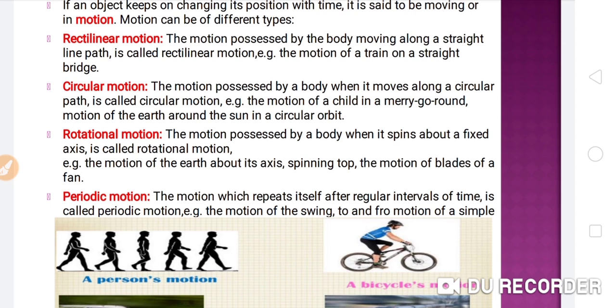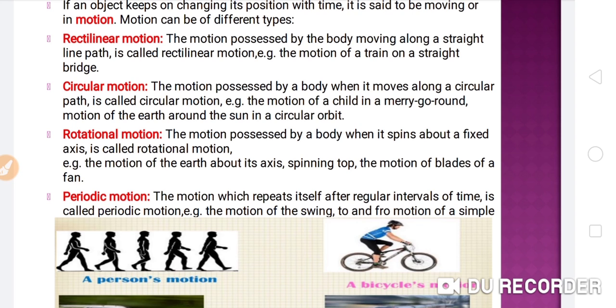Now come to the second type of motion, that is circular motion. What is circular motion? The motion possessed by a body when it moves along a circular path. Means if the object is moving in a circular path, this kind of motion of that object is known as circular motion. For example, the motion of a child in a merry-go-round, and the motion of the earth around the sun in a circular orbit. Both are examples of circular motion.